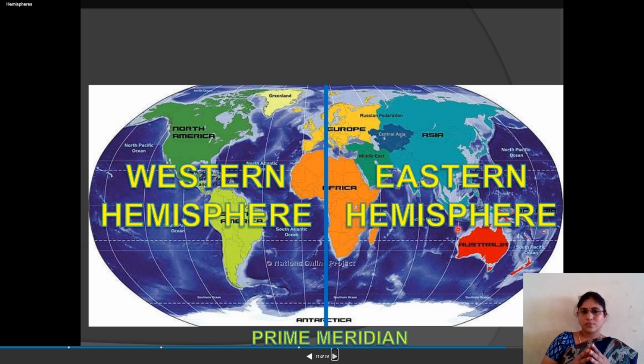Now what is the exact location of our India? Tell me. See here, this is our India. It is above the equator, means Northern Hemisphere, and purely it is in the Eastern Hemisphere.